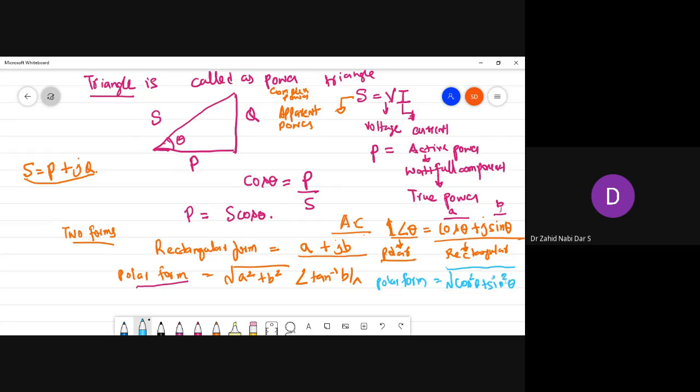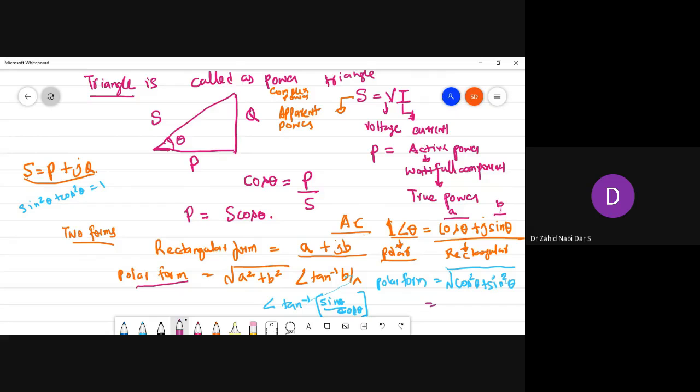And the angle is tan inverse of B by A, where B is sin theta and A is cos theta. Tell me the value of sin square theta plus cos square theta. From class 10th, you know sin square theta plus cos square theta is equal to 1. Under root of 1 is equal to 1.